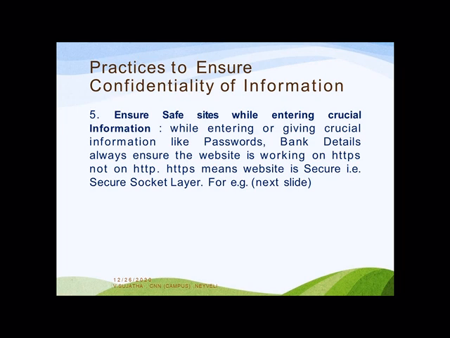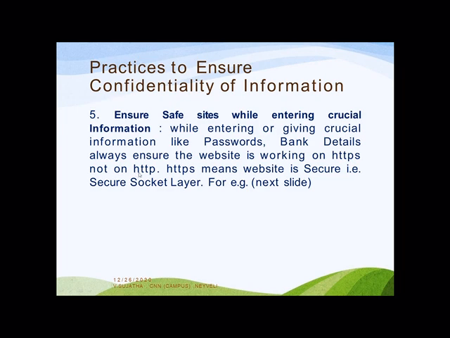Then ensure safe sites while entering crucial information. While doing bank transactions, if I want to send any amount to somebody immediately and cannot go to the bank, we use online banking facilities. While entering that website, you have to use HTTPS instead of HTTP.